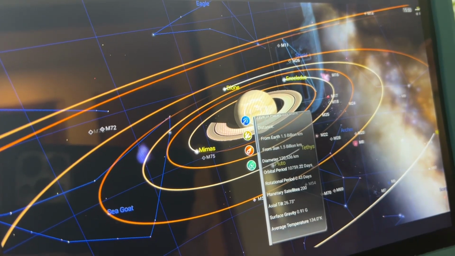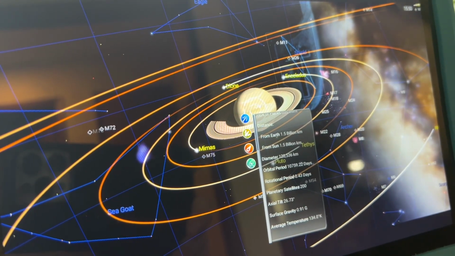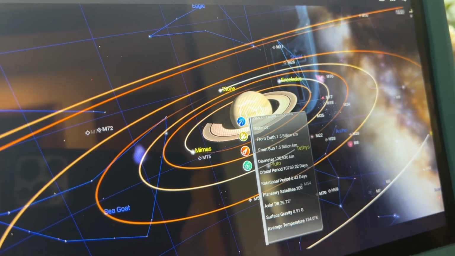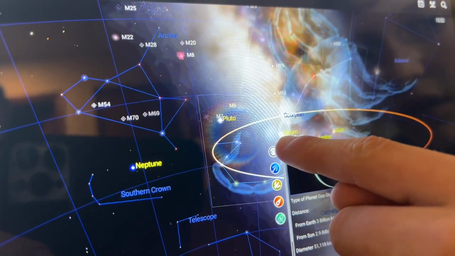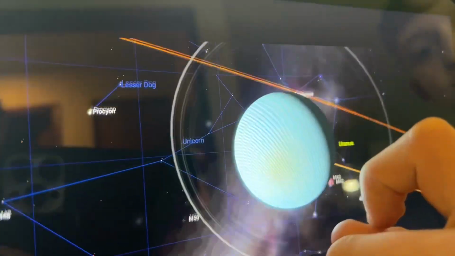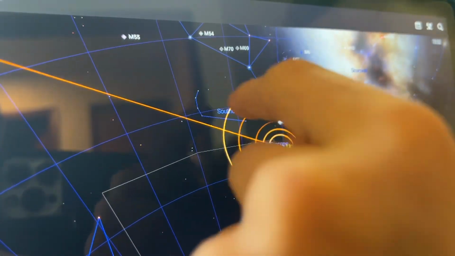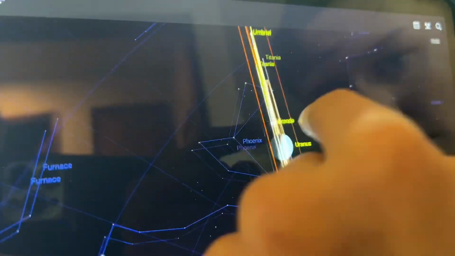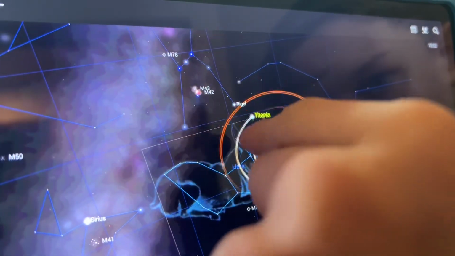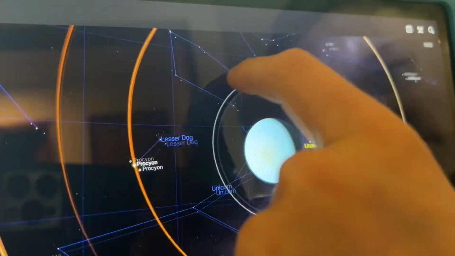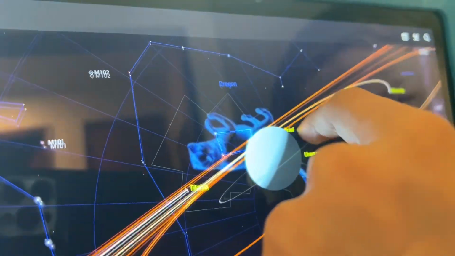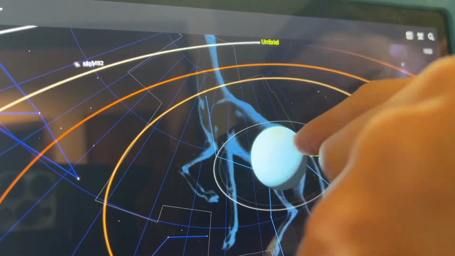The axial tilt is 26.73 degrees. The surface gravity is 91, and apparently, yeah. So, first of all, apparently Pluto is in our solar system. How many moons does Uranus have, first of all? Yes, and yes, Uranus has rings. I have no clue. I can't count them. Oh man, I can't do that. Okay. Oh man, really cool.